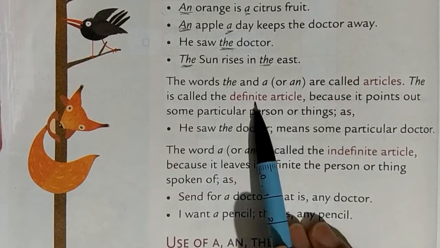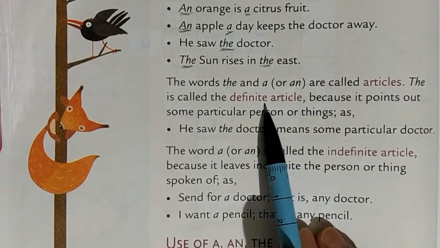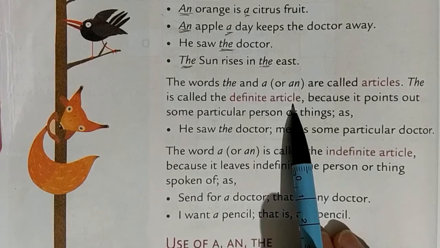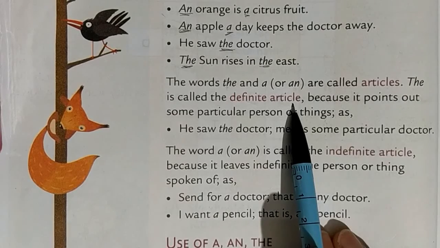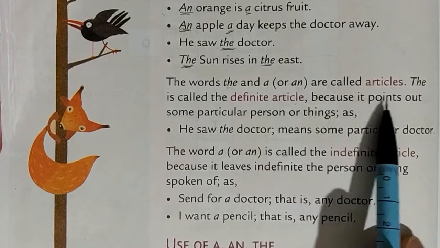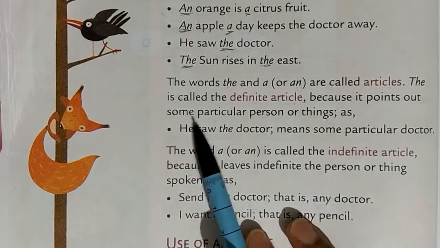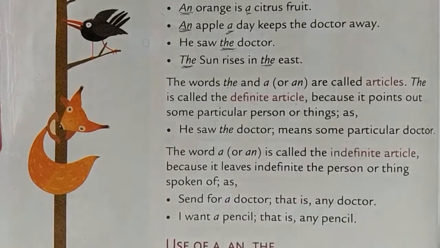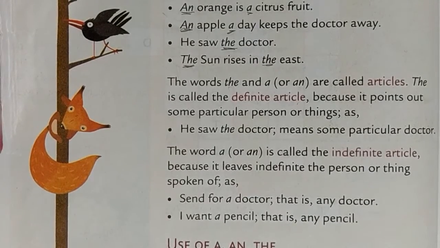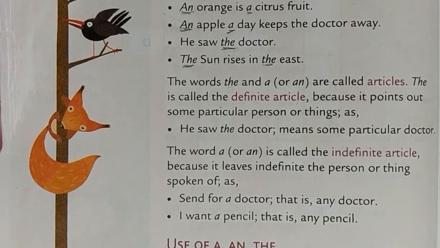The is called the definite article. Definite article means it cannot change. It's going to remain the same. It will never change. So that is definite article, because it points out some particular person or thing. The person or thing is not going to change, it's going to remain same.